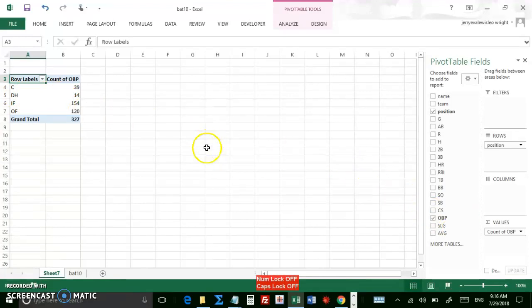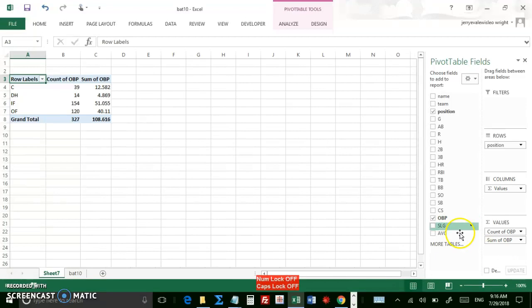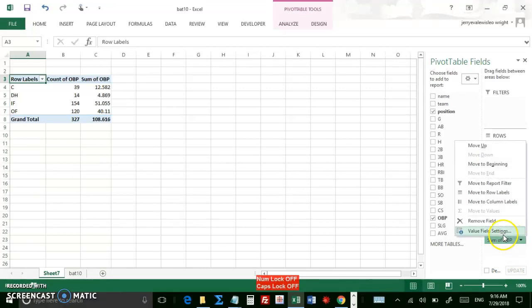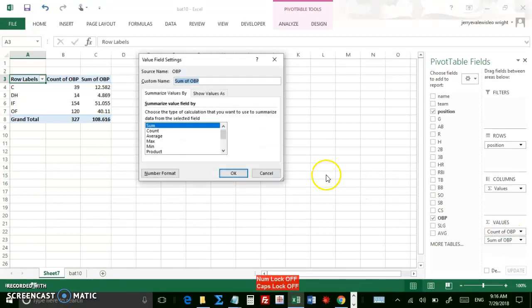And then I also want the mean and standard deviation of each of these groups. So just click the variable and just drag it over to values. And notice I have another column. And then do it one more time because I want 3 columns all together. No, it didn't work. Let's try that again. Well, maybe I have to select. Okay, so go to field settings again and click average, and then OK.